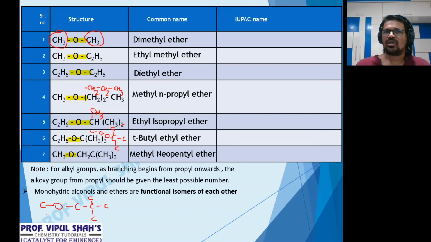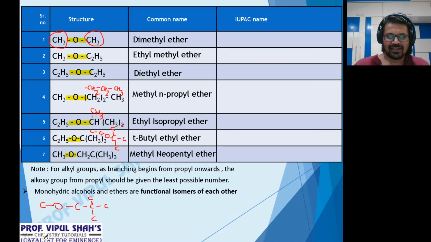Clear common names? 2 alkyl groups to be written alphabetically followed by the word ether. If they are dissimilar, alphabetical order. If both are similar, put the prefix di. If 2 different ones are there, only I of the iso and N of the neo are to be considered in the alphabetical order. Let's start IUPAC.